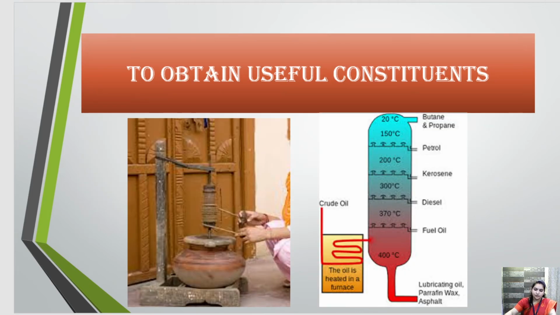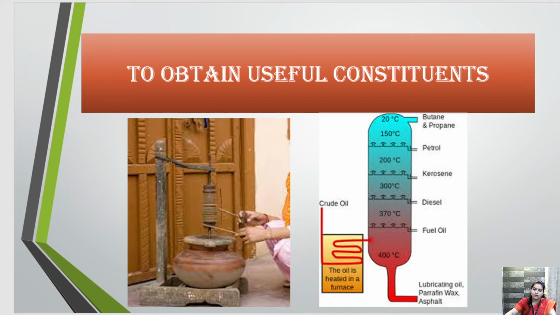You can see the first diagram, which is the process of churning. Here, with the help of this churner, this lady is separating out the butter from milk and curd. So here the desirable constituent is butter.